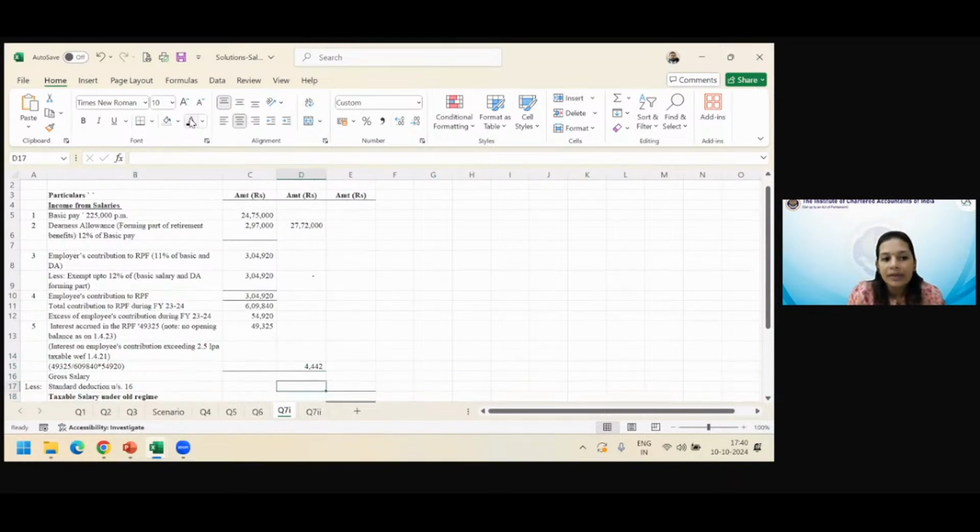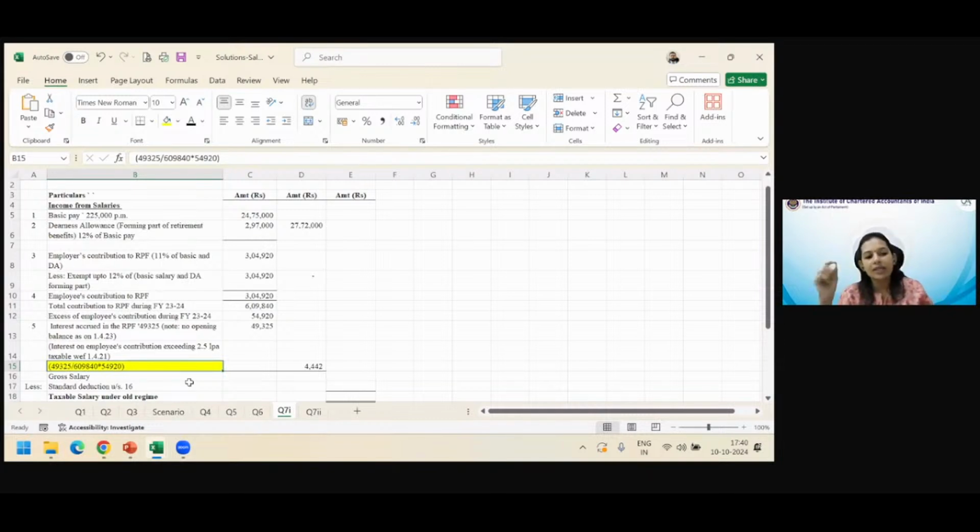442 is the interest accrued on excess employees contribution. Are we all on this same page? ये कैलकुलेशन सबने किया 49325 डिवाइडेड बाय 609840 इंटू 454920.